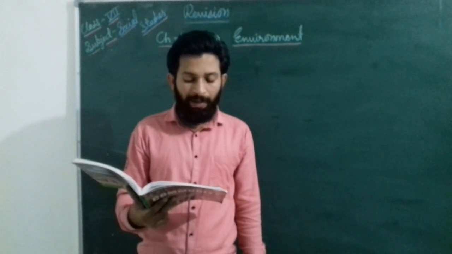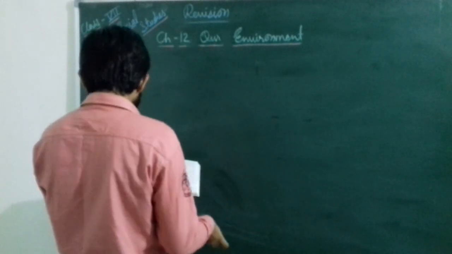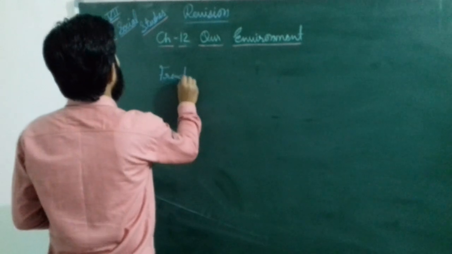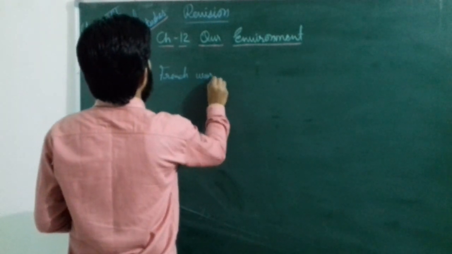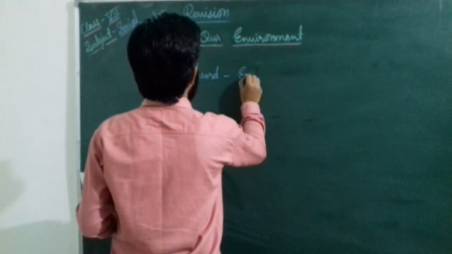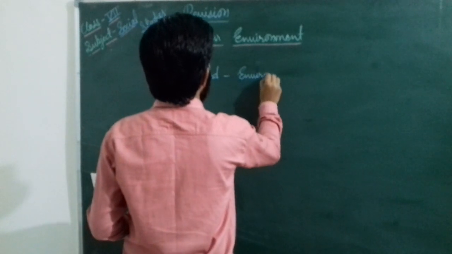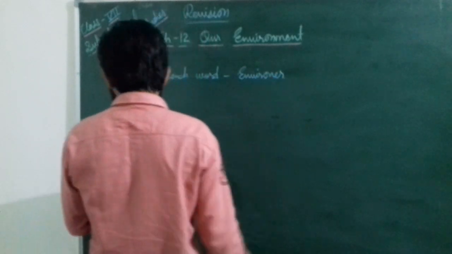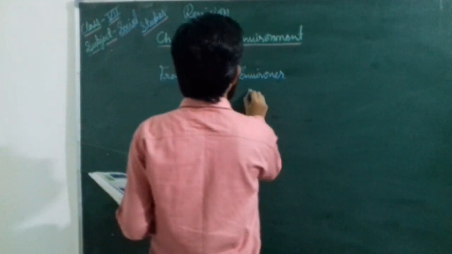The term environment comes from the French word environner, and the word environner means to surround.